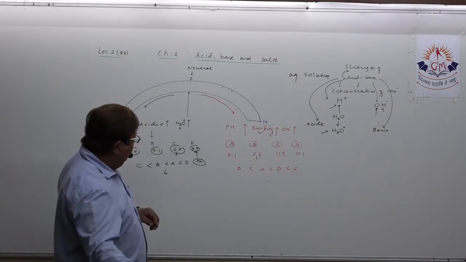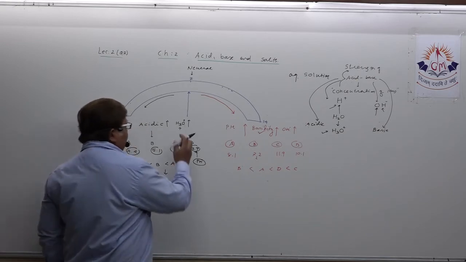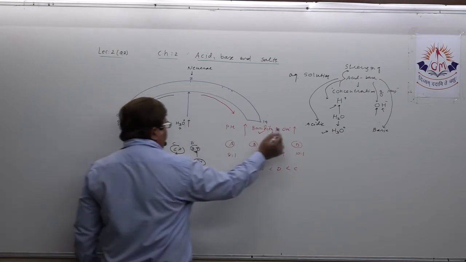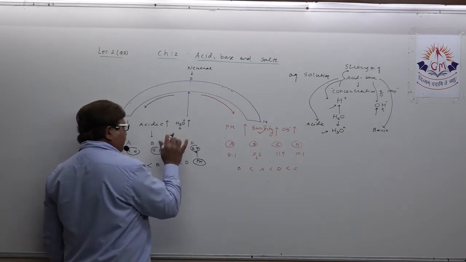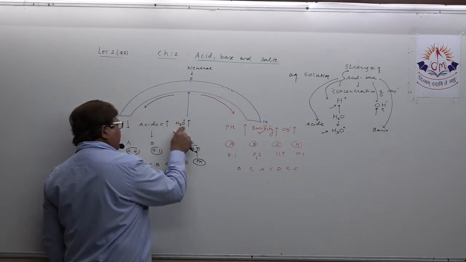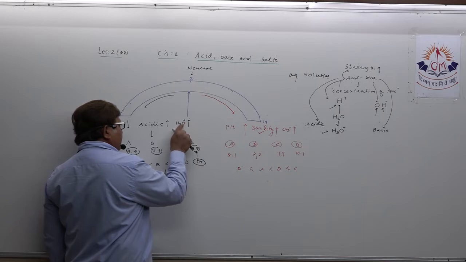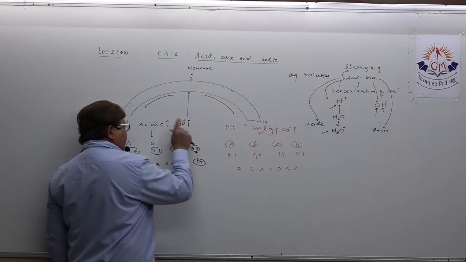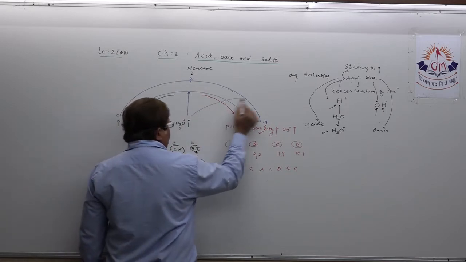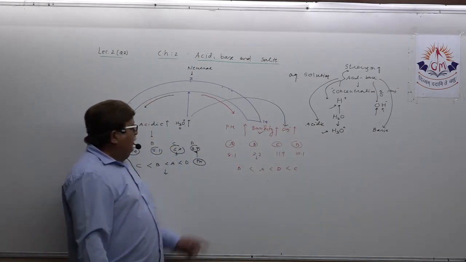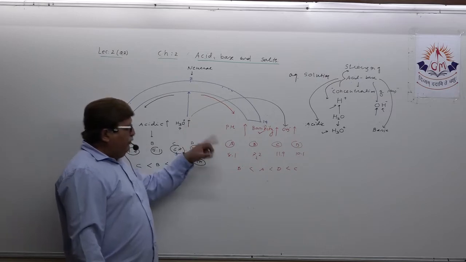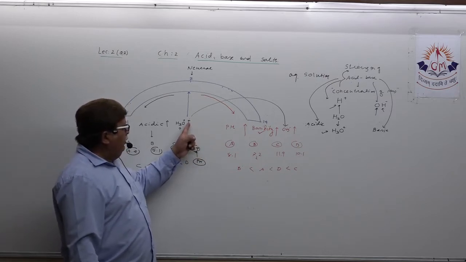And one more thing, dear student, can I connect this to hydrogen ion and hydroxide ion? Definitely. If I say hydrogen ion concentration increases, it simply means that hydroxide ion concentration decreases. So when I speak, this can also be designed in the form of an MCQ.